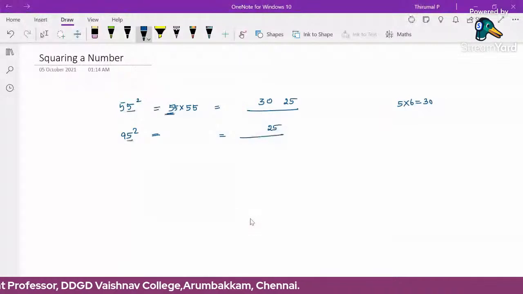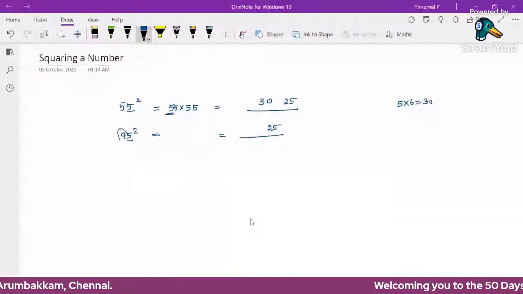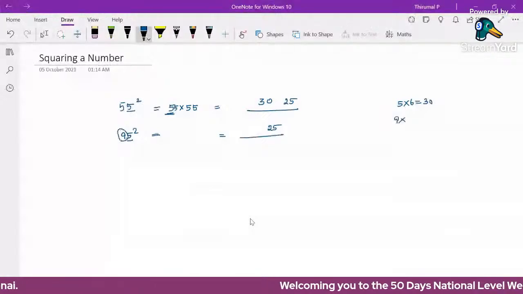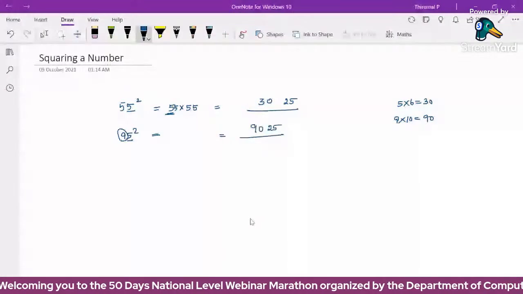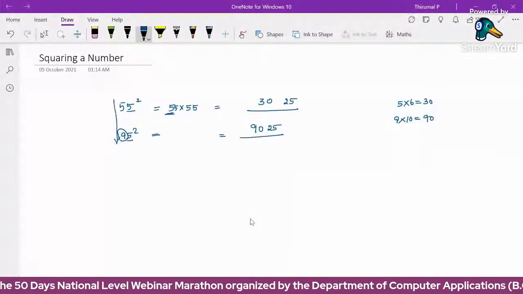So its square value ends with 25. For the remaining calculation, the tens place value is 9, and the next number is 10. So 9 into 10 is 90. So the required number is 9025. This is for 2-digit numbers calculation, but this trick will work for any digit number.